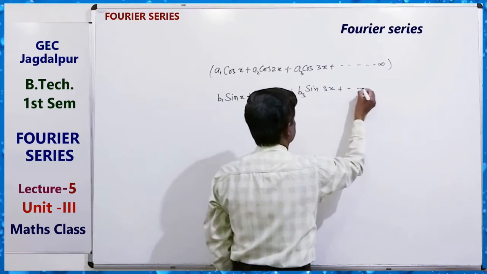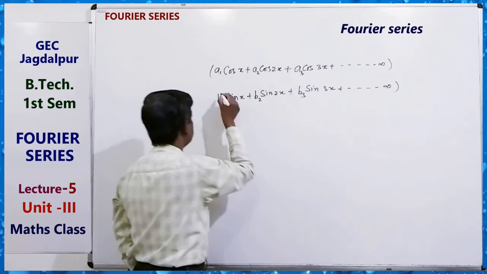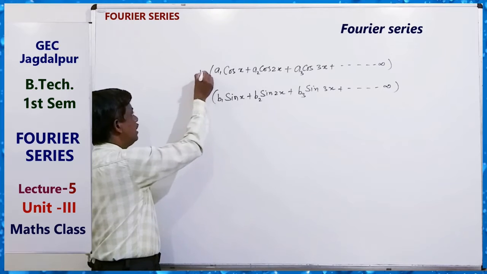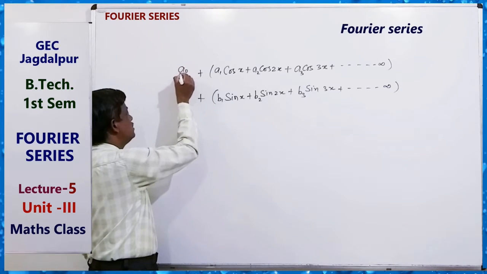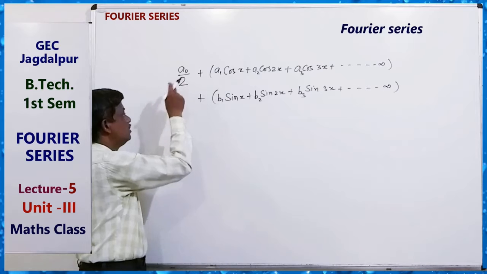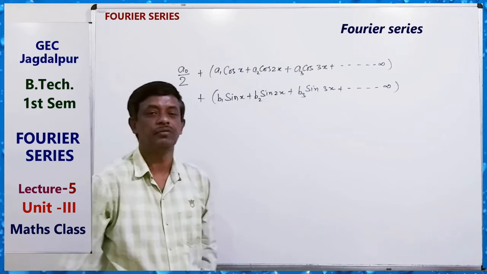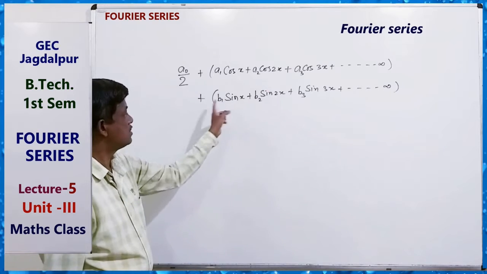Okay. So we are making two infinite series. Both are added. And we add a constant term a0 by 2. It is written for convenient writing of the Fourier series. Okay. This is the cosine series, this is the sine series.